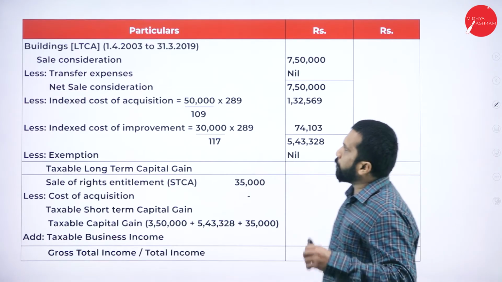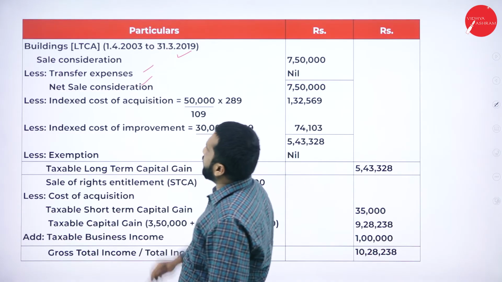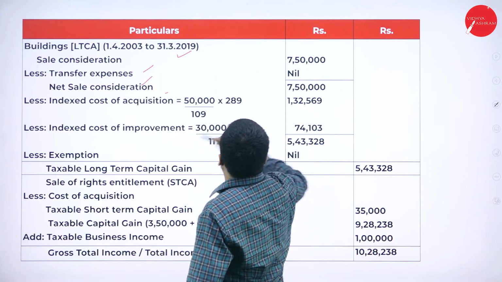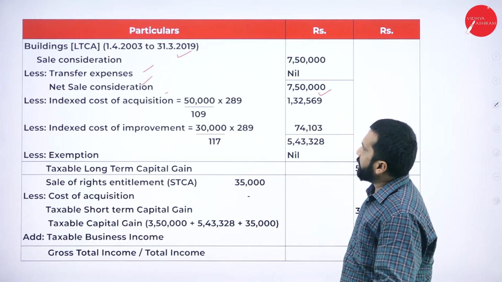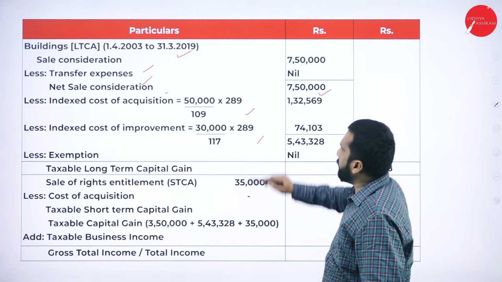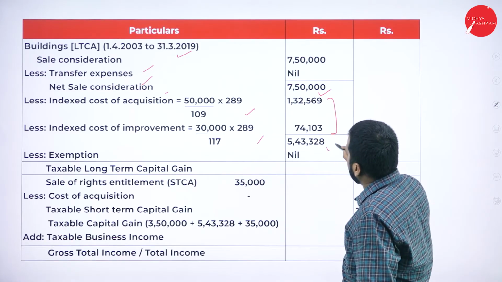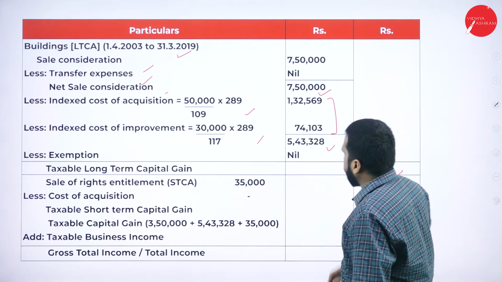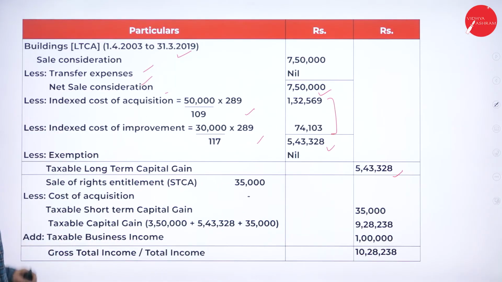Now, if you go for the second one, building: sale consideration less transfer expenses. After that, you will get sale consideration 7 lakh 50,000. From that, you are supposed to minus indexation cost and improvement. Both are given in the question. Calculate both, you are supposed to minus, and you will get taxable long-term capital gain 5,43,320. Hope you are clear. Yes, taxable long-term capital gain you got.